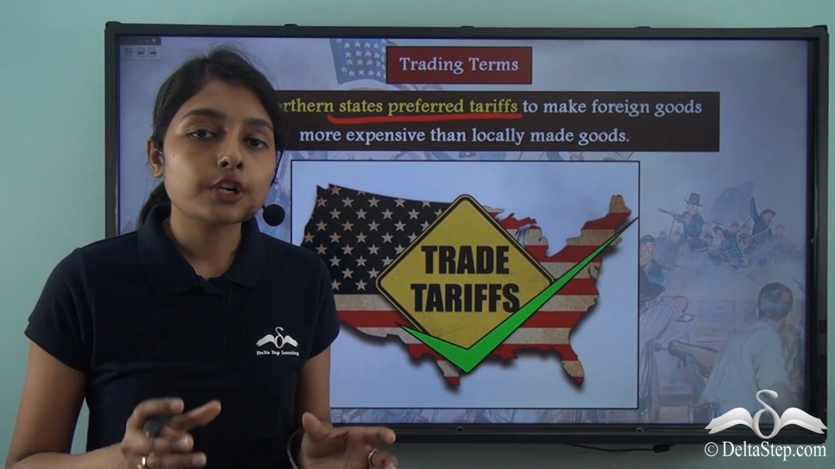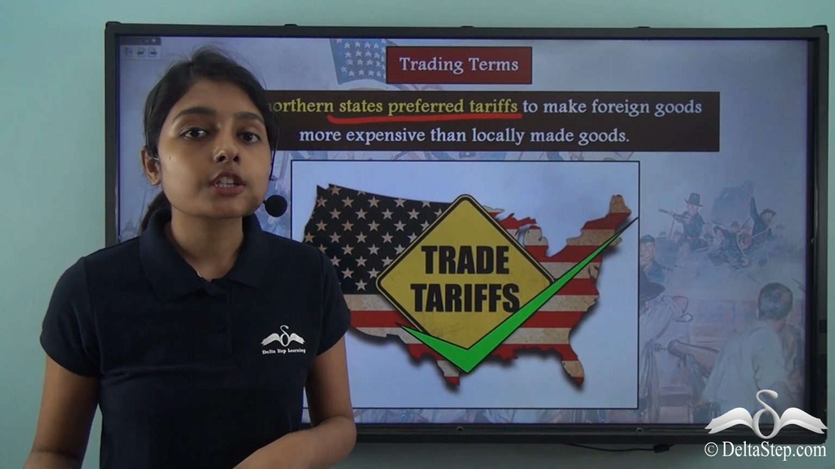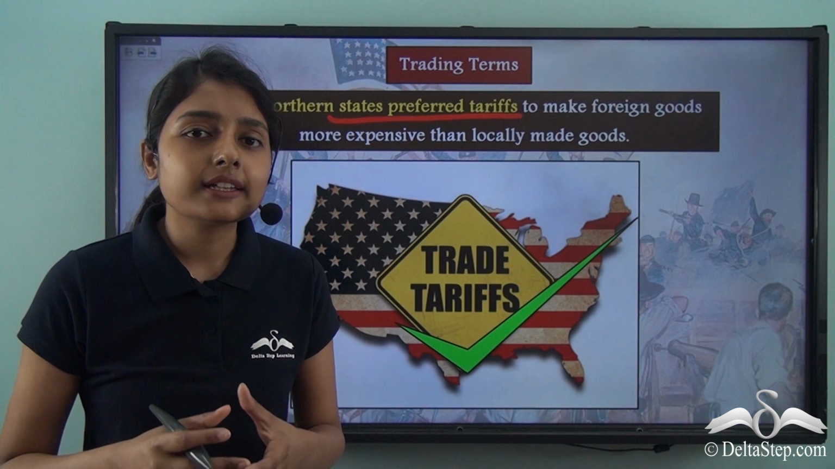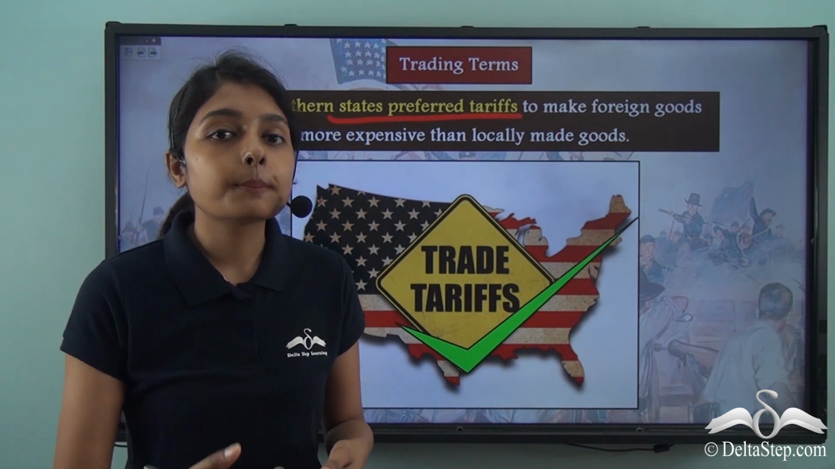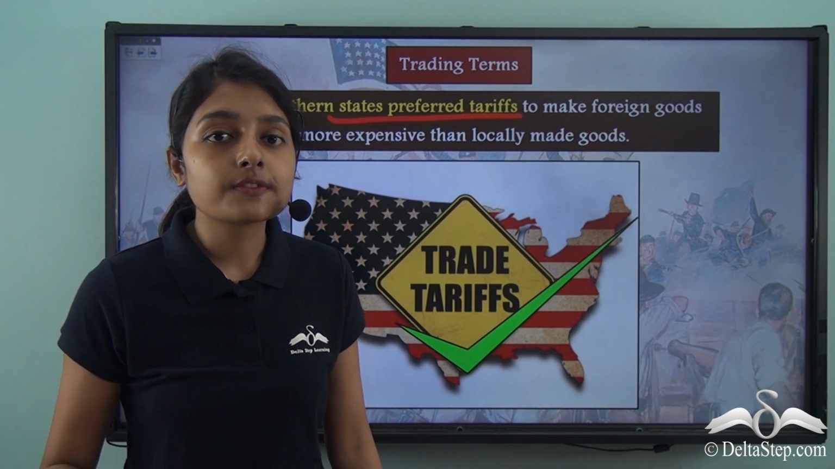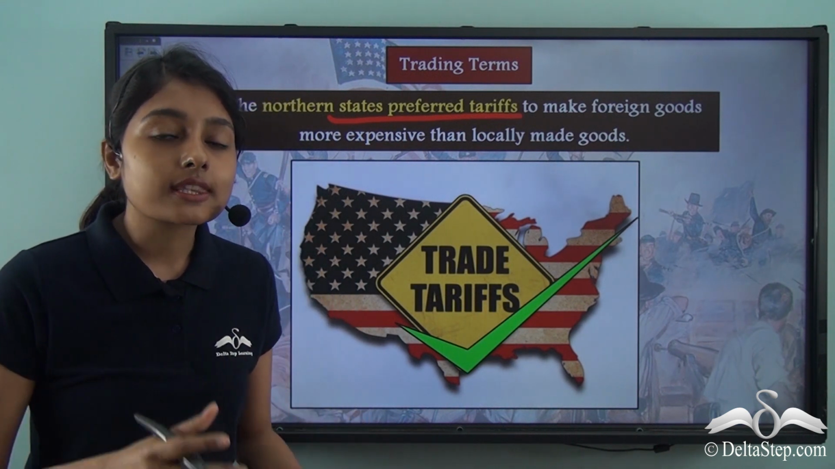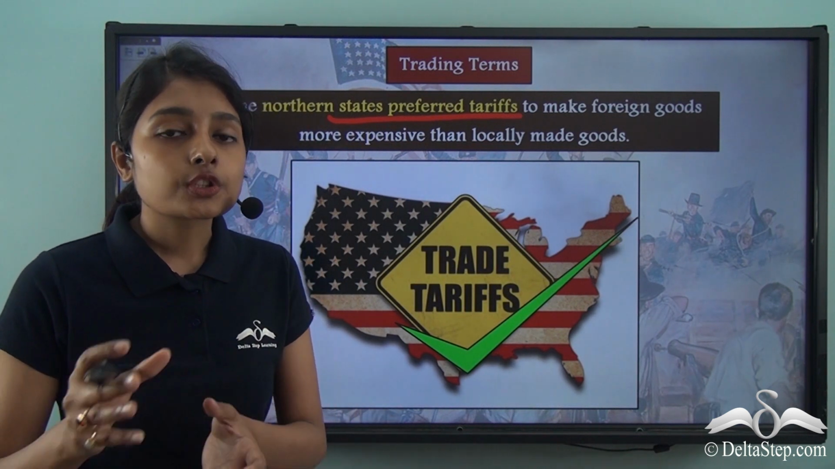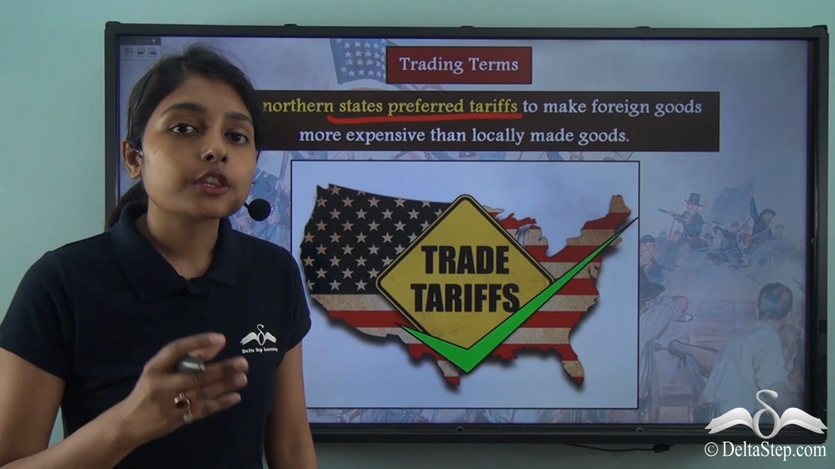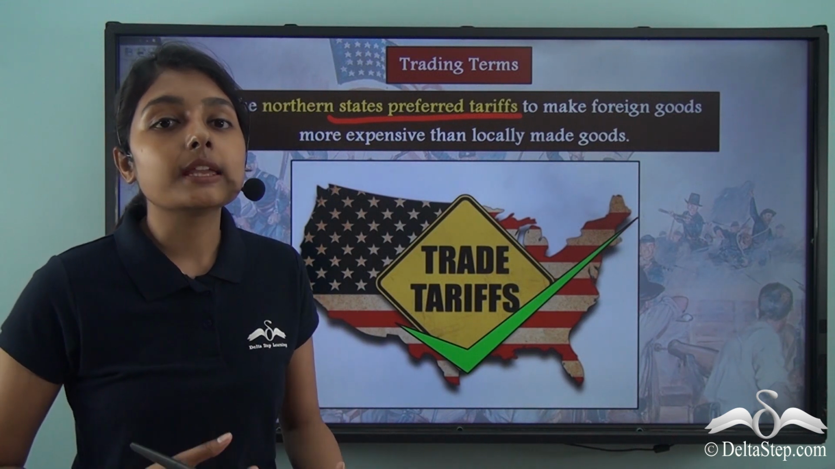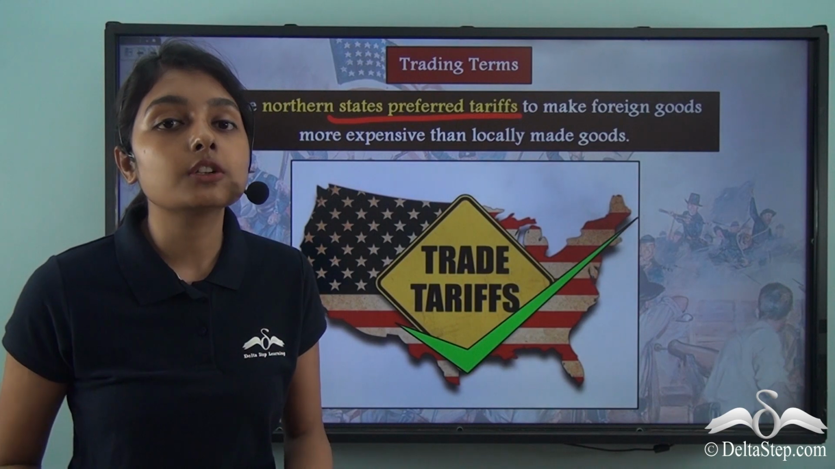The northern states were producers of finished goods. They got raw materials from the southern states with which they produced finished goods. Now if trade tariffs are imposed on goods that are being imported from Britain, the prices of those goods will increase. Now when the prices of those imported goods increase, the prices of the goods that are being produced in the northern states will remain relatively lesser. So the people of America will prefer buying the products that are being made in the northern states, and in this way the northern states will be able to sell their goods.